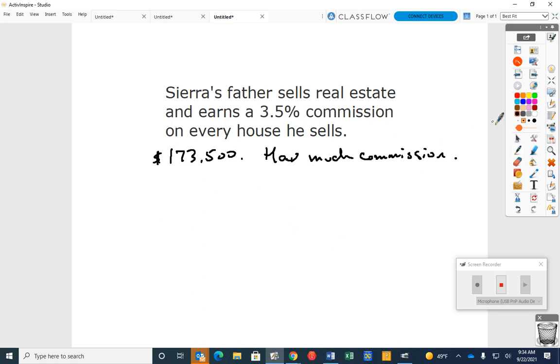Trevor, what am I going to do with that percent? Change it to a decimal. So 3.5%, if I move the decimal two places to the left, what would that be? 0.035. Okay. If I just did 0.35, would that be the same thing? No, you've got to make sure you do that, right? Okay, what am I going to multiply 0.035 times, Ashley? $173,500, right?